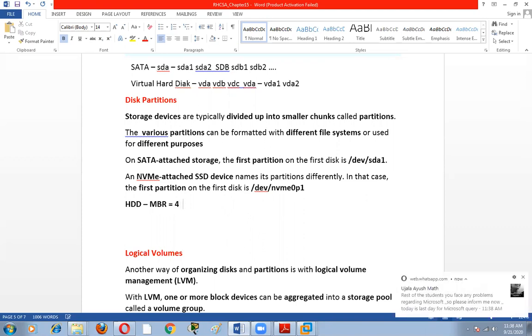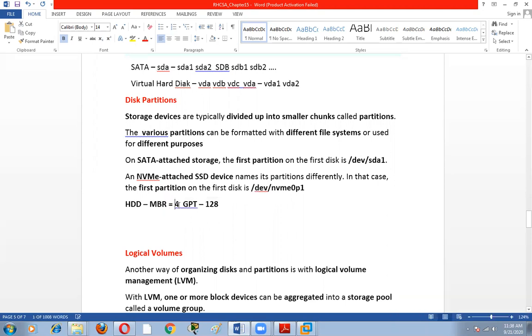There are 2 types of partition style: it can be MBR and it can be GPT. Suppose we have a hard disk that is formatted through GPT, we can create 128 partitions. A hard disk formatted through MBR can have 4 partitions. A hard disk formatted through GPT can have 128 partitions.